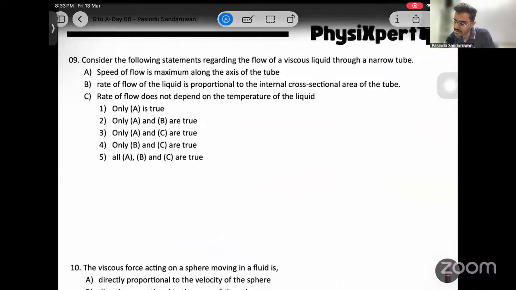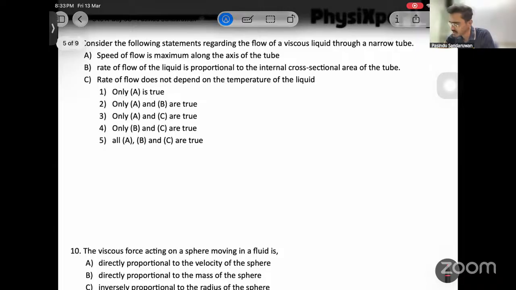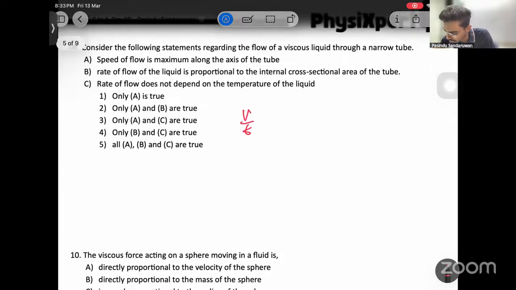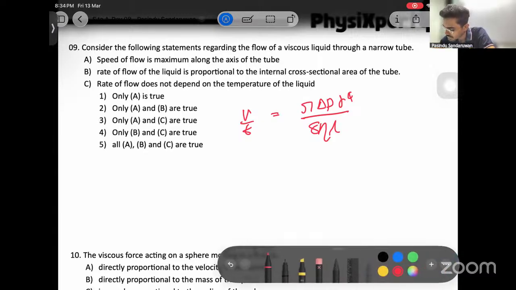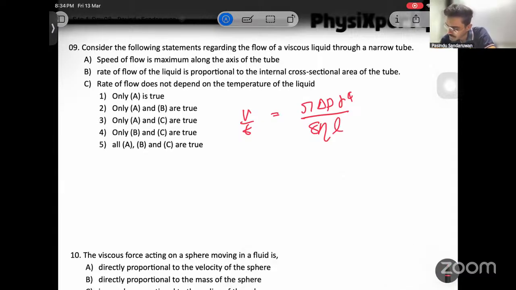Consider the following statements regarding the flow of a viscous liquid through a narrow tube. For tubes, we have only Poiseuille's equation. V over T equals pi delta P R to the power 4 over 8 eta L.